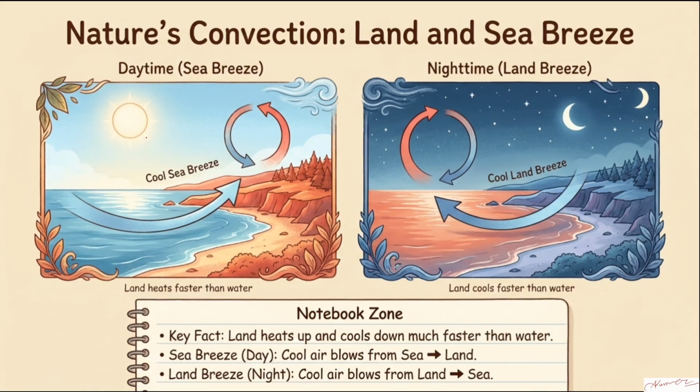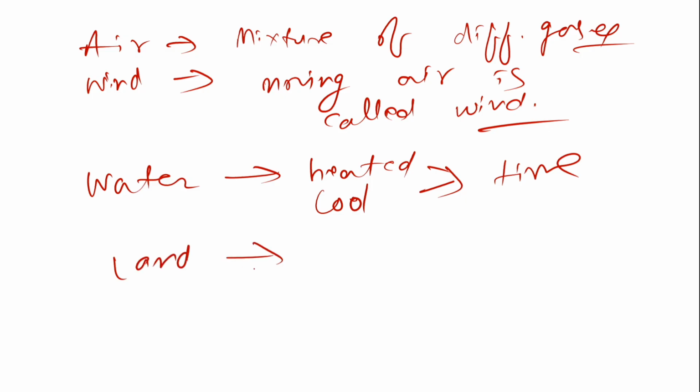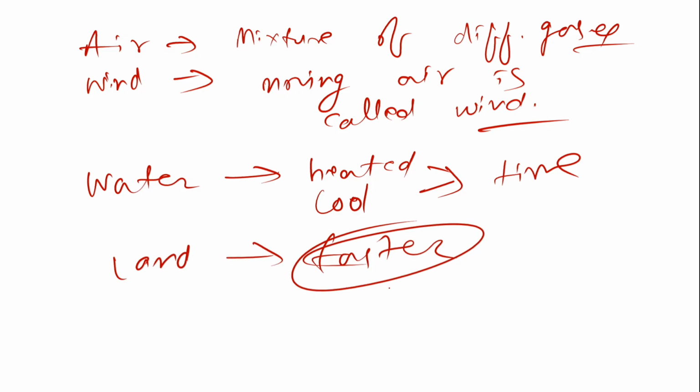There are two very good phenomena called the sea breeze and the land breeze. Sea breeze happens in the daytime and land breeze happens at nighttime. Before I explain this, let me tell you: water gets heated and also cools down slowly, it takes time. But the land or the soil gets heated or cooled down faster. First you understand that.